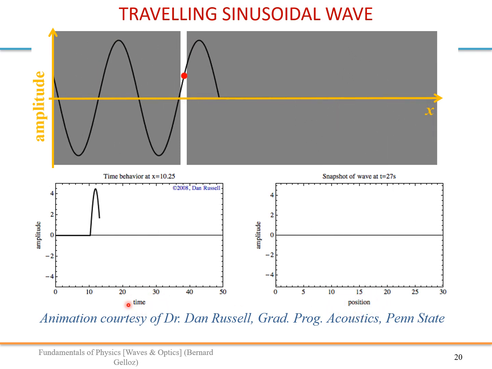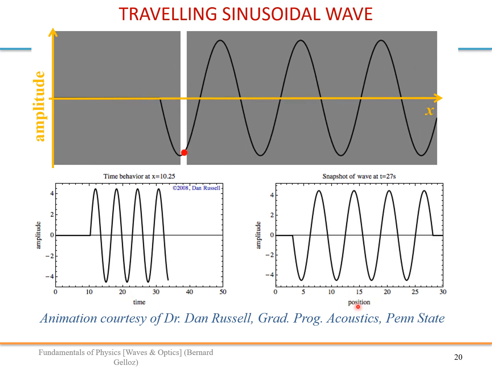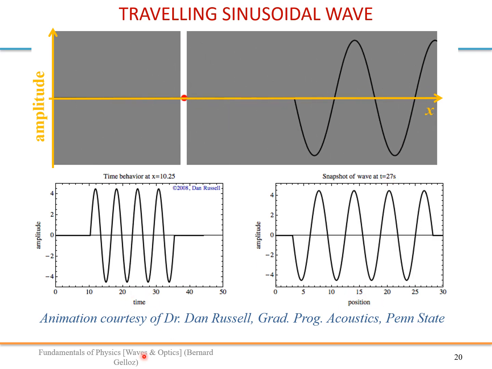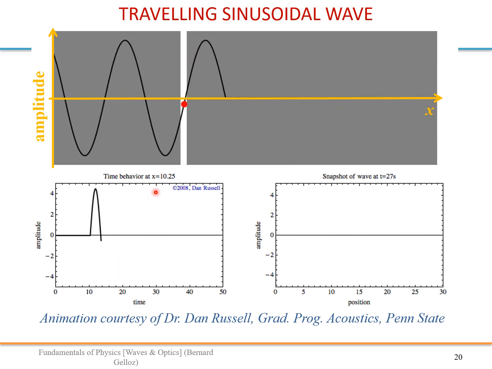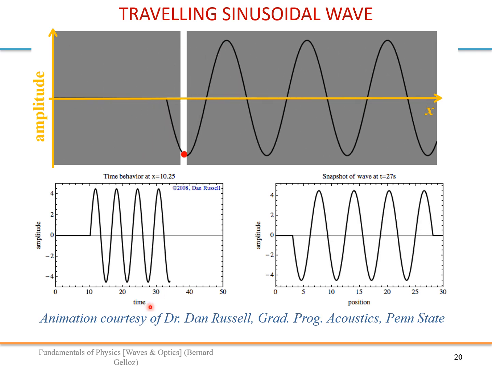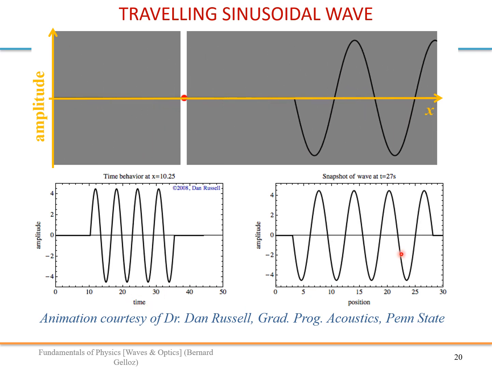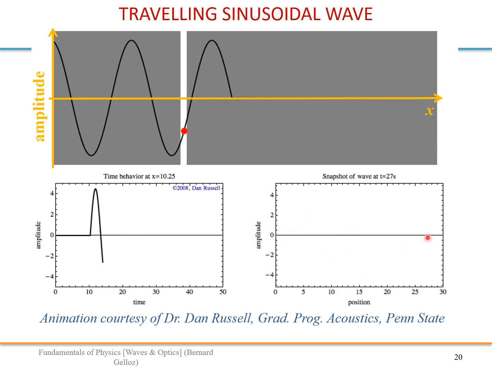So here we fix the position and look at what is happening as a function of time. Here we fix the time and look at what is happening as a function of position.